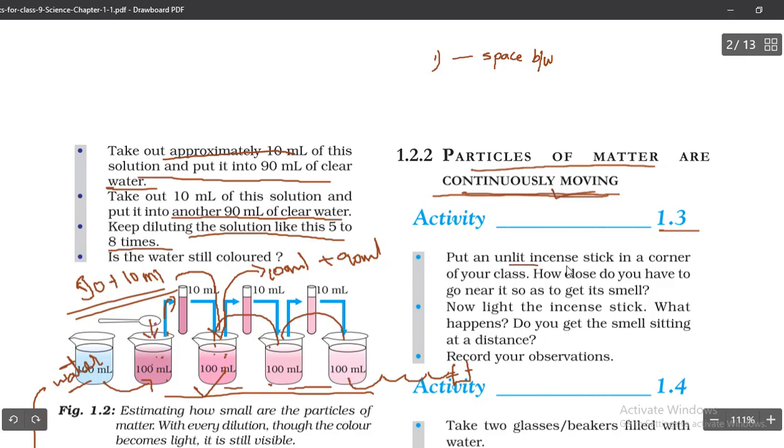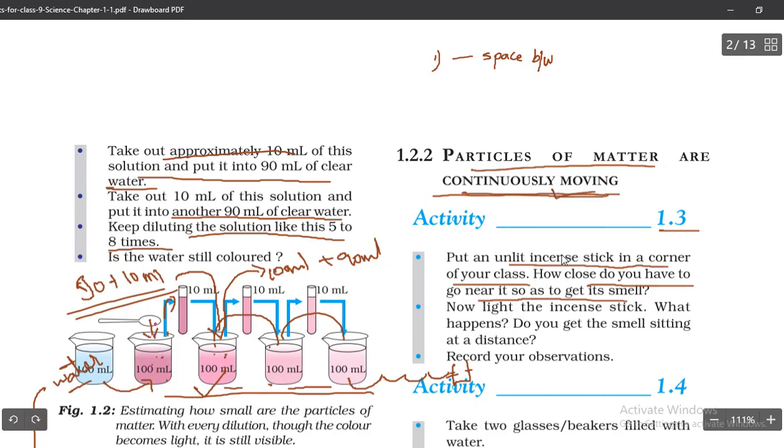Put an unlit incense stick in a corner of your class. How close do you have to go near it so as to get its smell? Incense stick, you know, right? The puja incense sticks.